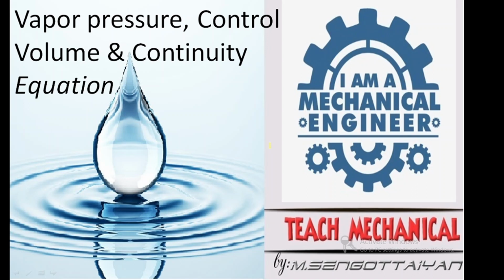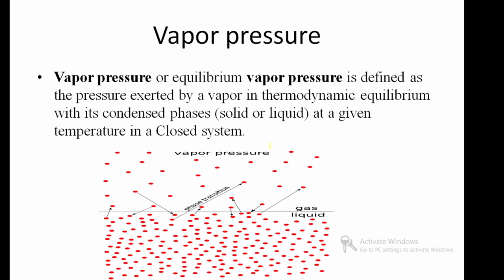Today's topic is vapor pressure, control volume and continuity equation. First, vapor pressure. Vapor pressure, or equilibrium vapor pressure, is defined as the pressure exerted by a vapor in thermodynamic equilibrium with its condensed phase, like solid or liquid, at a given temperature in a closed system. One best example for vapor pressure is the pressure cooker.